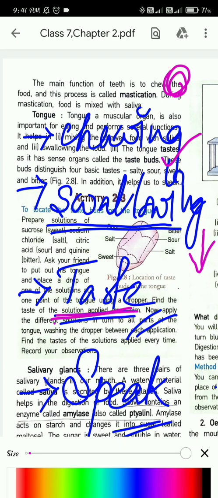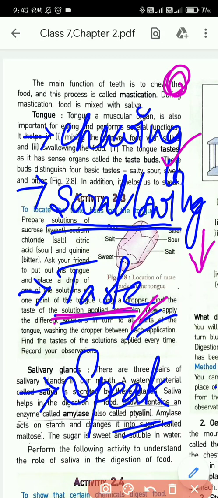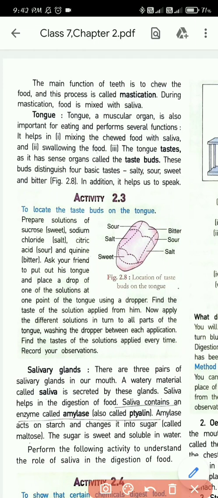Because of the tongue we like eating yummy foods. So we like eating yummy, tasty foods because of what? Because of the presence of the tongue. It helps us to taste food, and then it also helps us to speak. So without the tongue, no person would be able to speak. So these are the four basic things that the tongue helps with. So we'll remember that.